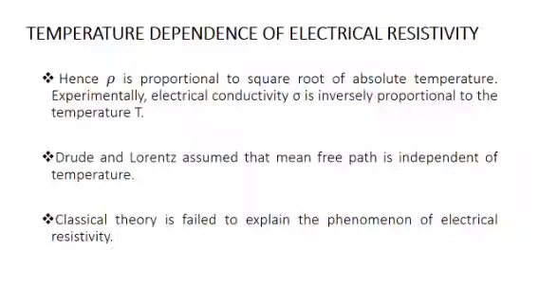So, rho is proportional to root T according to Drude-Lorentz theory. But experiments reveal that rho is proportional to T. That means classical theory fails to explain the phenomenon of electrical resistivity. Drude and Lorentz assumed that the mean free path is independent of temperature. And this may be the reason why the classical theories failed to explain the phenomenon of electrical resistivity.